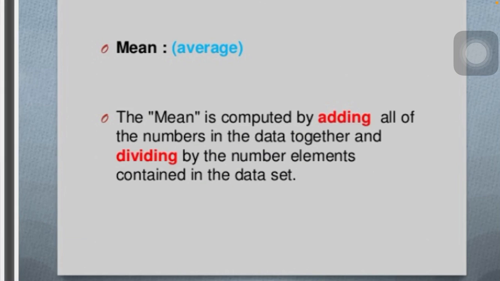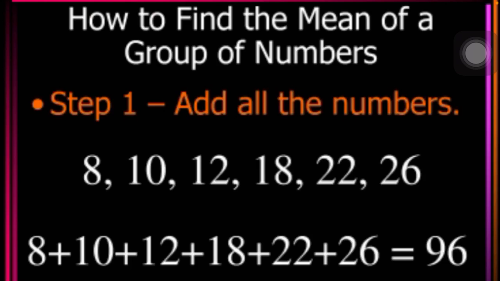What is mean? A mean is an average. Average is basically a central value of a group of data or a group of numbers, because at a time we cannot take all the numbers together, so we take a central value of all those numbers, which is called average. So how can we find the mean? We have a formula for that: add all the numbers together and divide by the number of elements in that. So let's see how we can solve it. We have some steps as well.